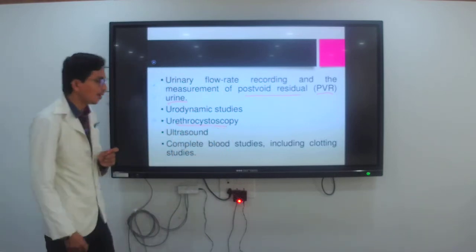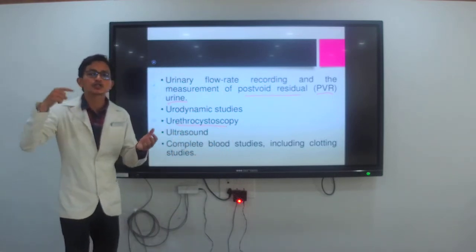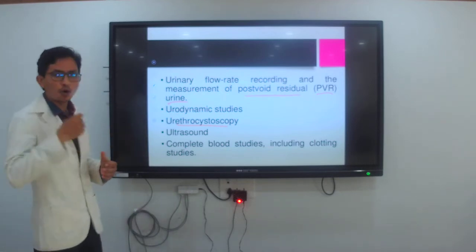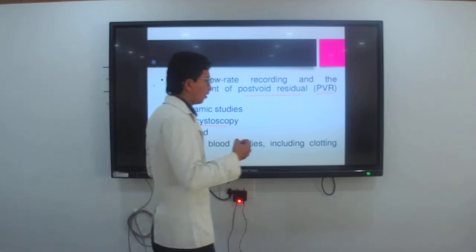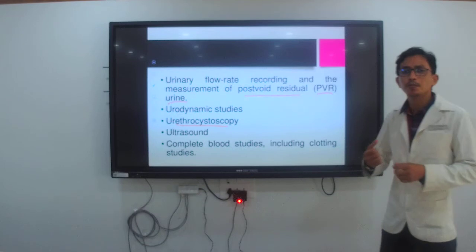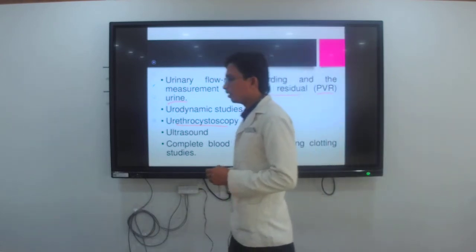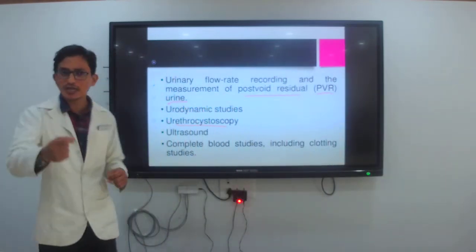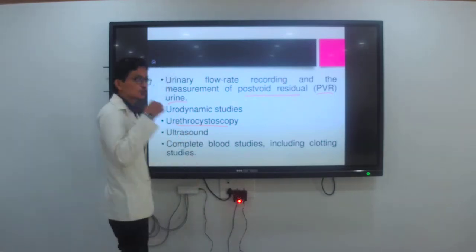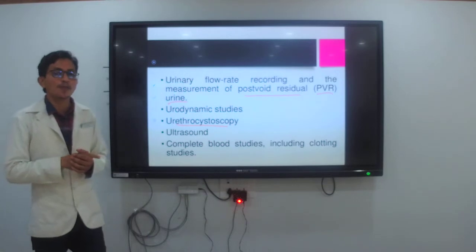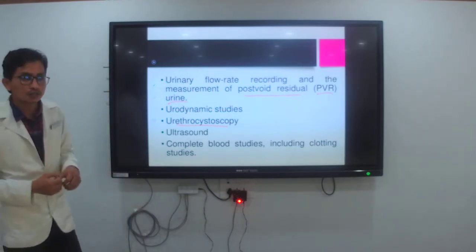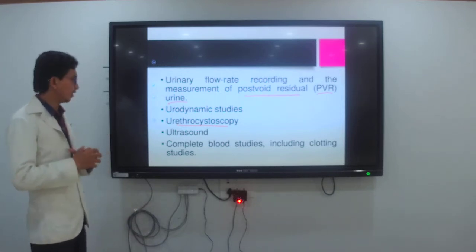You put the scope through the urethra, through the penis, to see any obstruction, foreign body or stone that may be present, and why the urine is not passing properly. You put the cystoscope through the penis and urethra to see any blockage or abnormality.